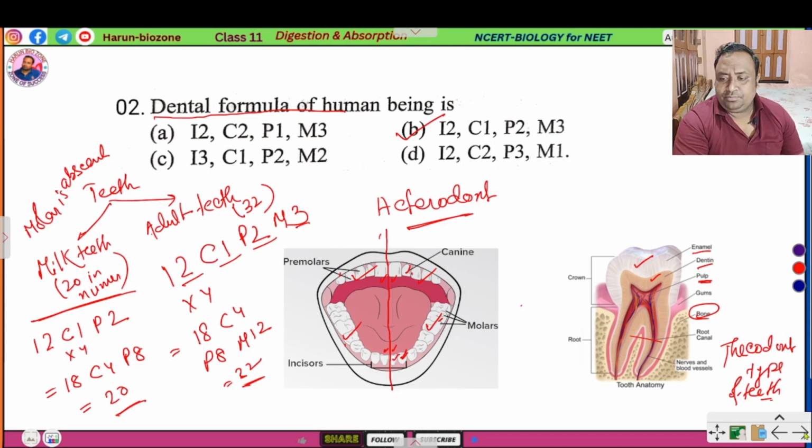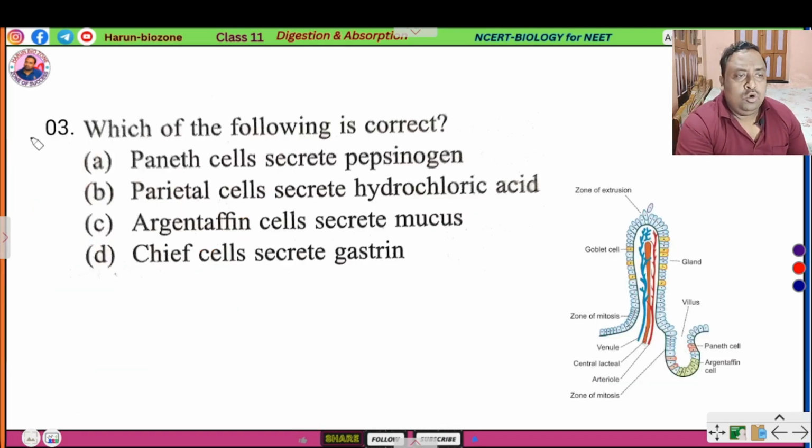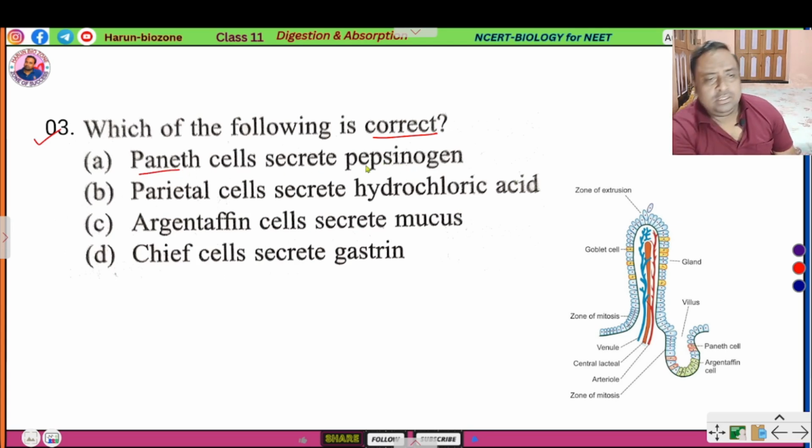Next question. Which of the following is correct? Paneth cells secrete pepsinogen. Parietal cells secrete hydrochloric acid. Argentaffin cells secrete mucus. Chief cells secrete gastrin.